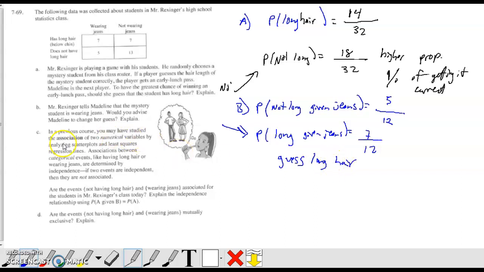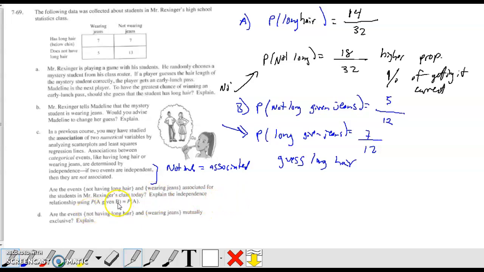Now, something that we have not talked about that you're going to hear in another course is scatter plots and least squares regression lines, and something known as an association. Right now, we're not going to worry too much about associations. Basically, this is the most important part, which is right here. If two events are independent, they are not associated. So if they're not independent, then they are associated. That's essentially all that we need to know. So find out if they're independent or not, and then we can continue.